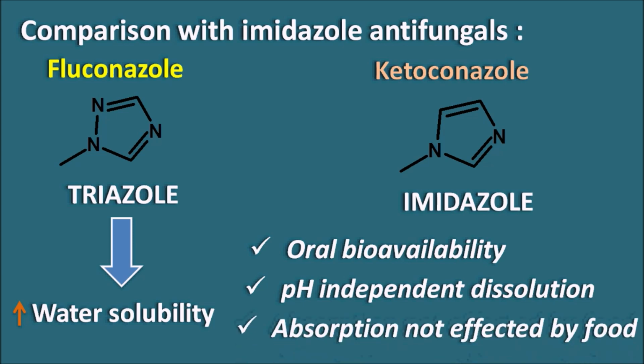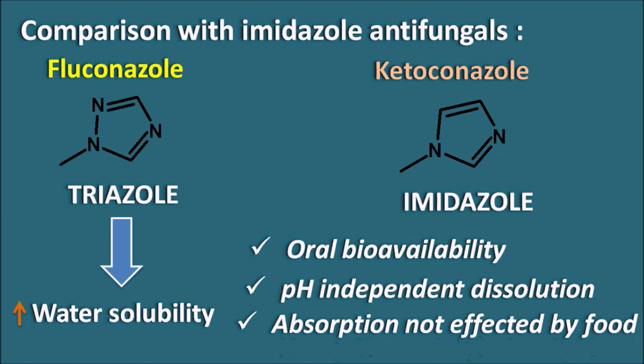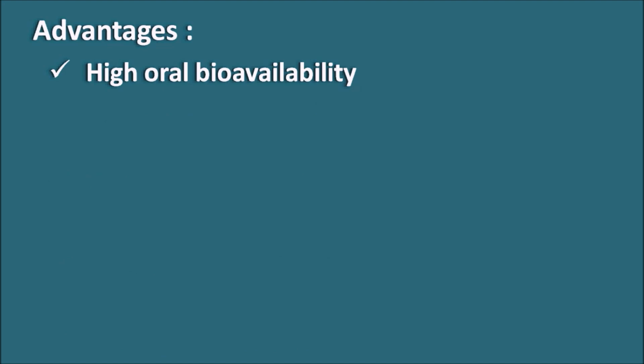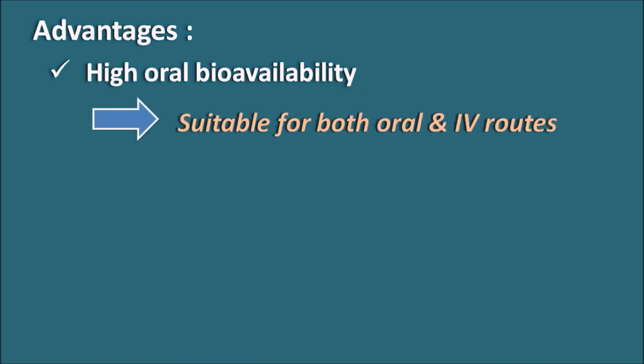Similarly, the absorption of the fluconazole is not affected by presence of food. So these are the advantages of the fluconazole by improved water solubility due to the introduction of the triazole ring system. Now let us list out all the advantages of the fluconazole compared with the other azole antifungals. Already we have seen that this drug is having the high oral bioavailability. This drug is showing more than 90% oral bioavailability. So that's why this drug can be given both in the oral route as well as the IV route.